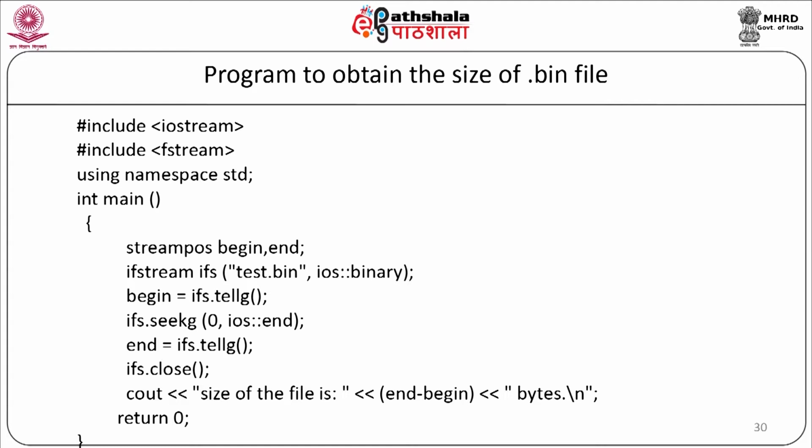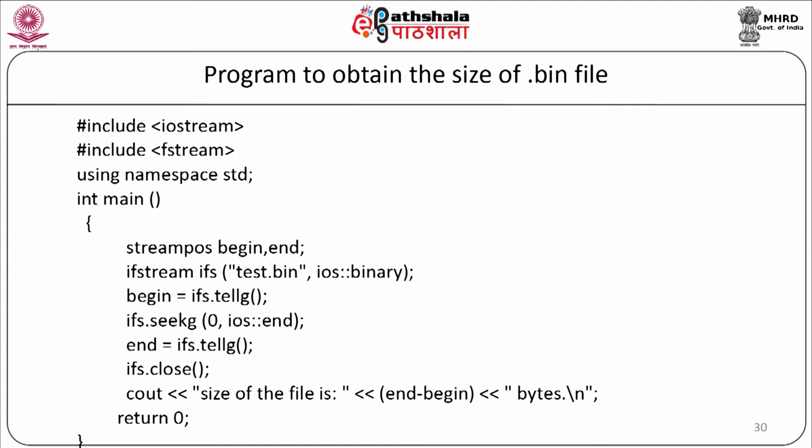Now, we will close it, ifs.close(). Now, we are going to display a message on the screen as cout, the size of the file is, end minus begin, bytes, return 0, end of the main program. As you can see here, we have used these 2 variables, begin and end.